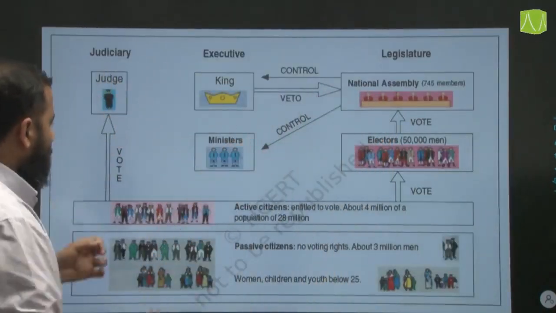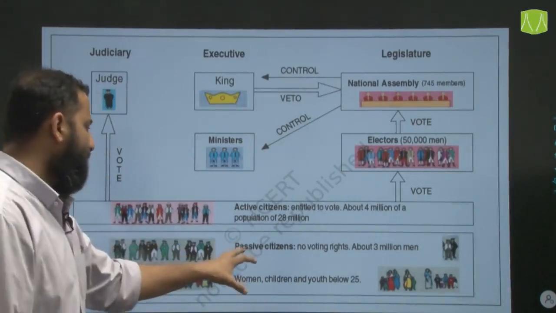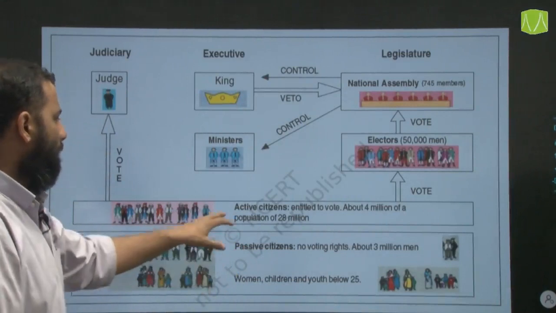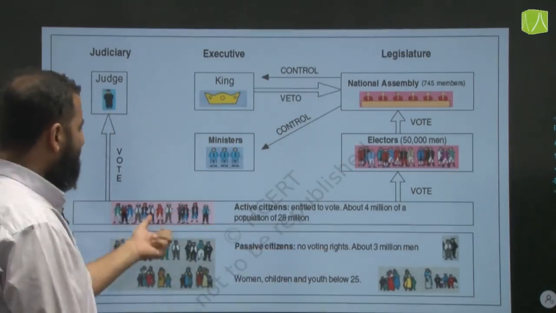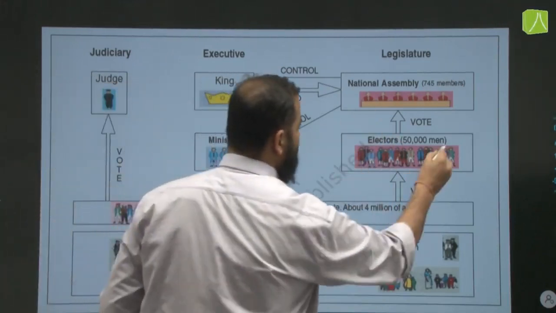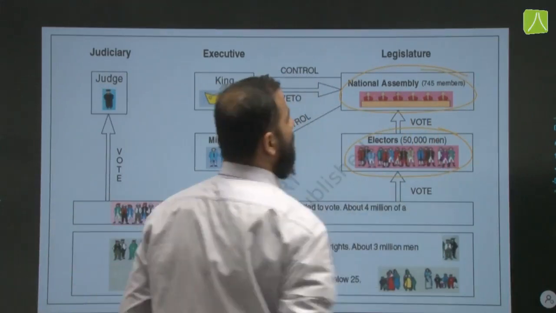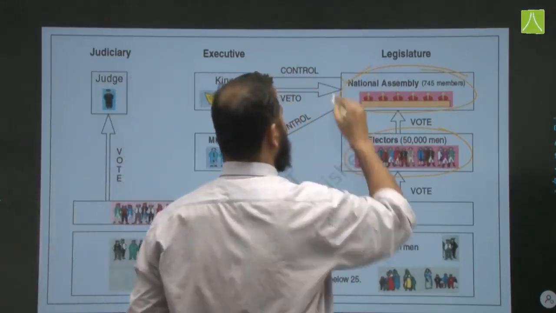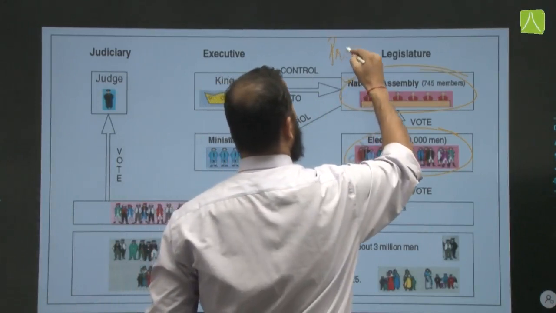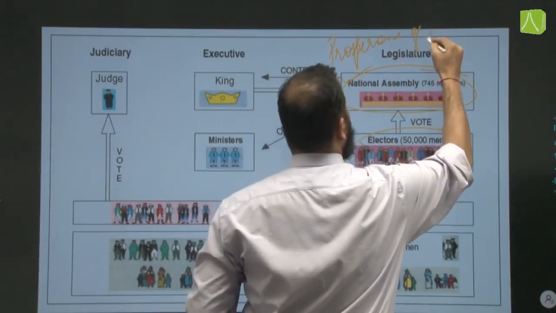Now this is how it is done. That is, most of the people were classified as passive citizens, no voting rights, and women, children and youth below 25 were not active citizens. Then they voted for electors, some 50,000 people, and then they finally selected from that 745 members. So in reality, if we will see, the National Assembly consisted of the most prosperous sections of the third estate.